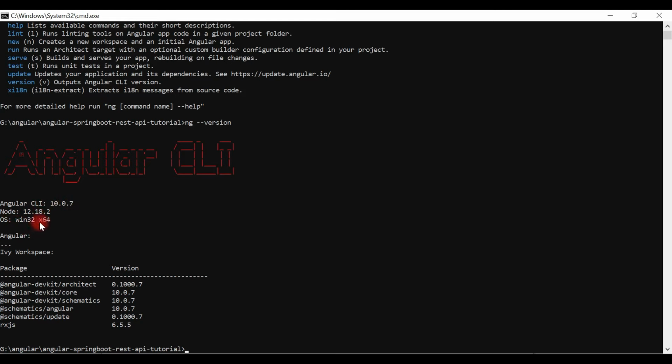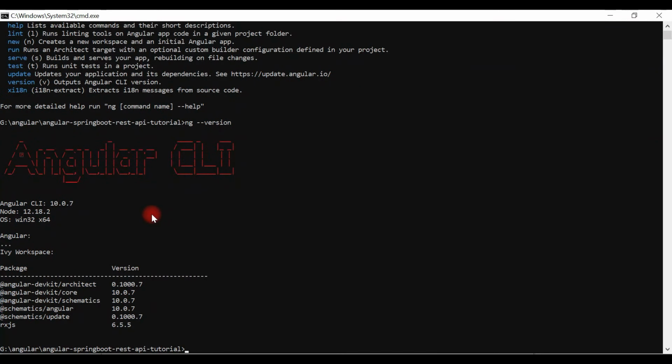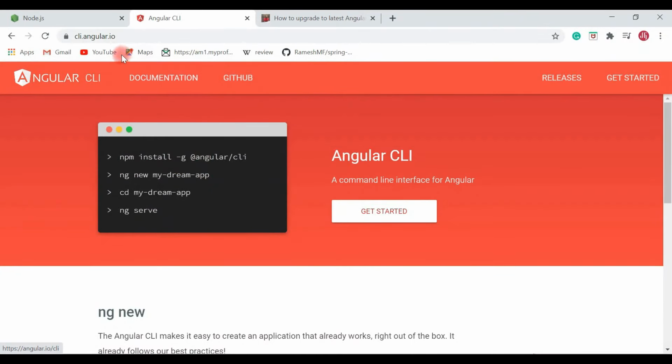Okay, great. This is the latest release of Angular CLI as of now. So once you have installed Node.js, npm and Angular CLI, it's time to create the Angular application. Angular CLI provides commands which we can use to create Angular applications, components, services, classes, modules, a lot of things.